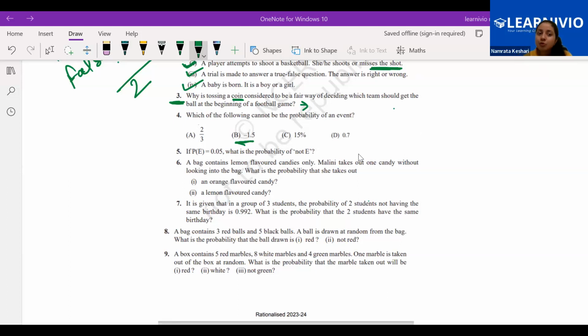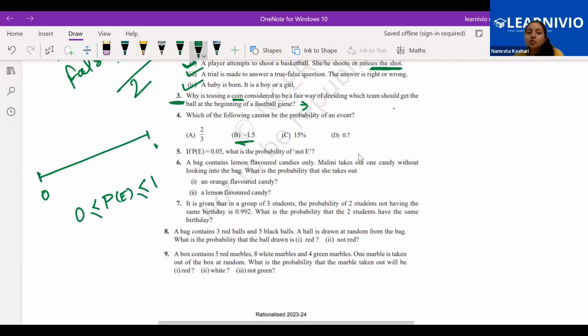I said that probability will always lie between 0 and 1. We can also write it as: the probability of any event is greater than or equal to 0 and less than or equal to 1. It will always lie between 0 and 1. Minimum, it can be 0. Maximum, it can be 1.